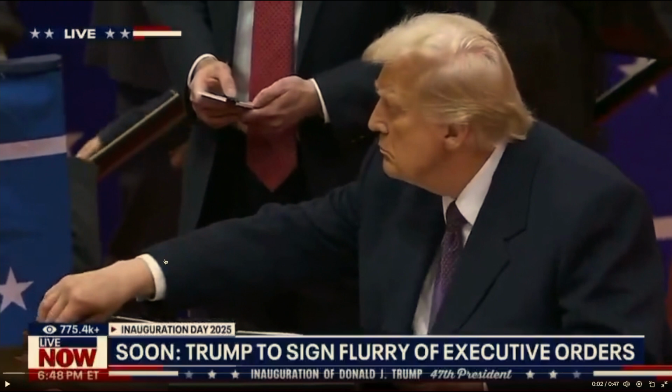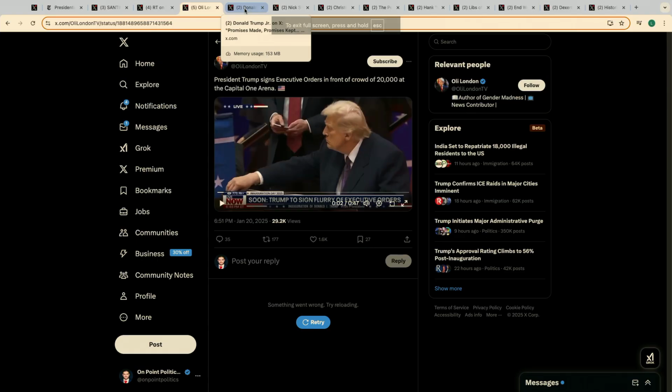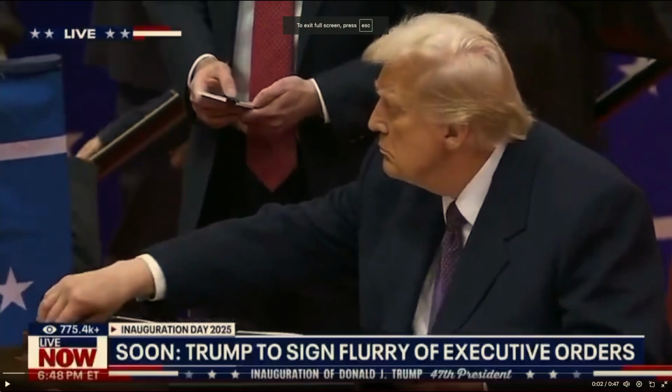So that is him in front of an entire crowd in Capital One Arena signing a bunch of executive orders. This is absolutely insane. This is the first time in my lifetime that I've seen a president do this, where he's just signing executive orders in front of everybody, in front of a crowd.